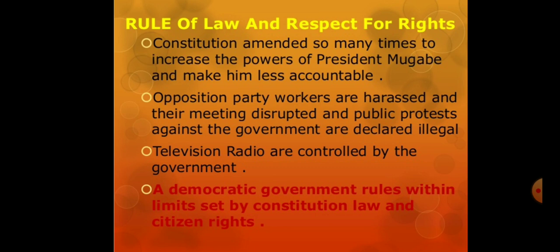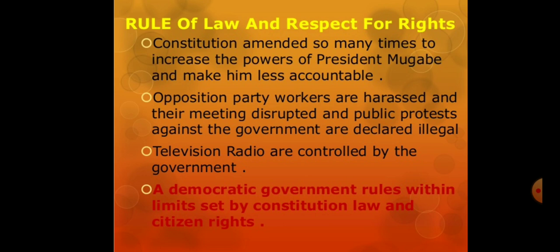People have the right to know, people have the right to criticize. This is what we know as an accountable form of government. But Mugabe made his government less accountable to the people. Opposition party workers were harassed and their meetings disrupted, and public protests against the government were declared illegal. Television and radio were controlled completely by the government.